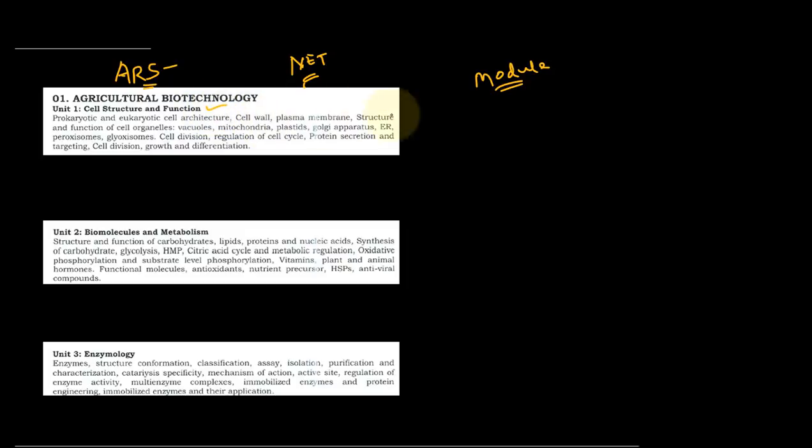From this module you have to learn about different cell organelles and their structure and functions. Structure of each and every cell organelle and their function.